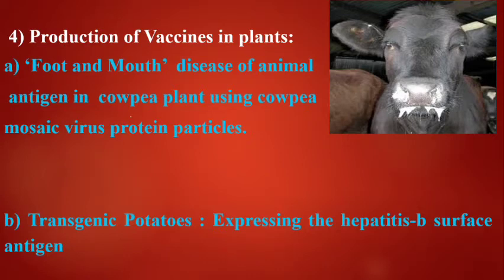When the animal consumes the cowpea plant, it automatically fights against foot and mouth disease. Another one, the transgenic potato, was also developed and expresses hepatitis B surface antigen.